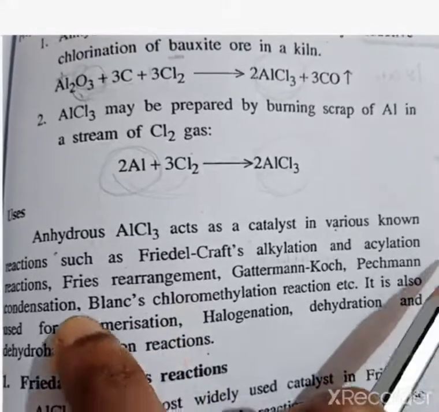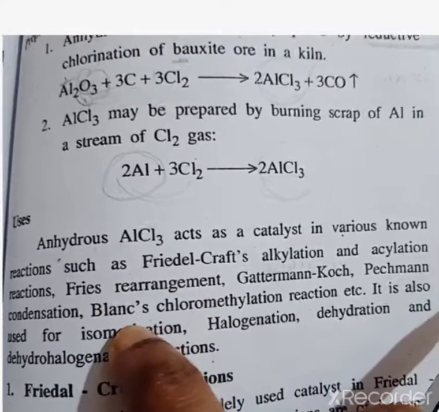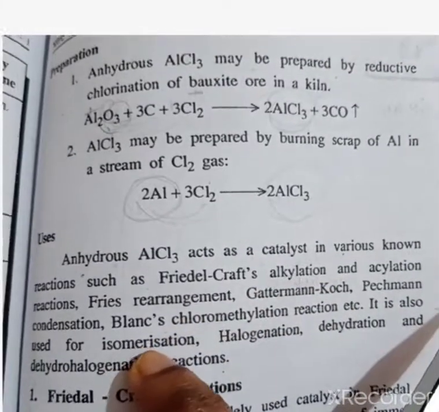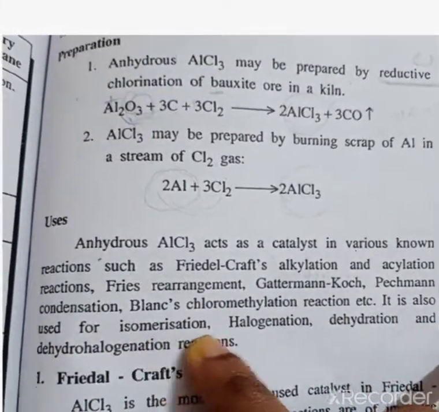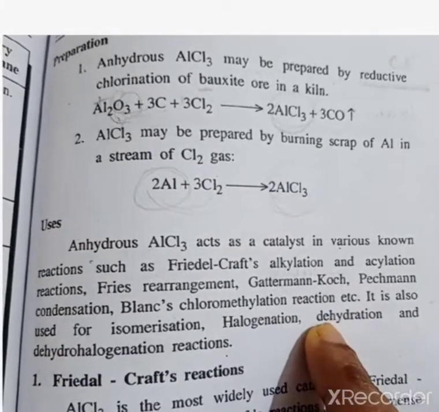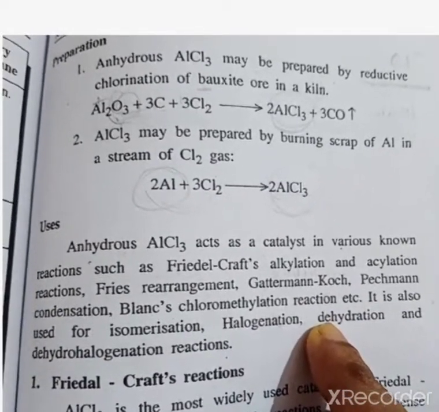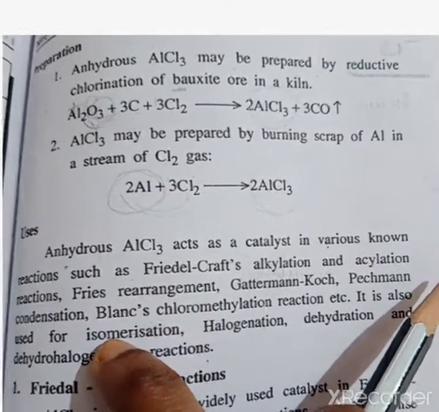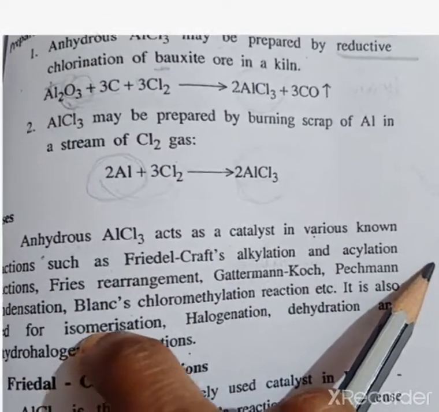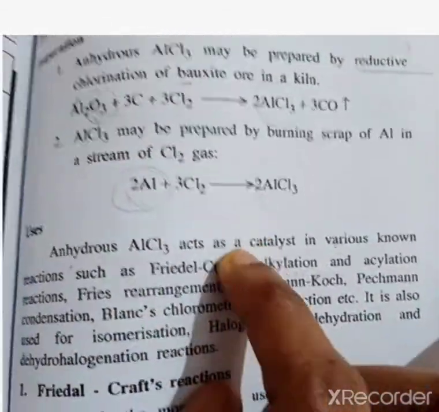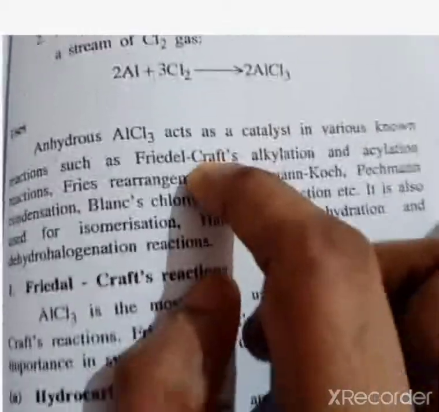Okay, it is also used for isomerization, because it contains branched chain molecules. It is used for isomerization and also halogenation, like chlorine and bromine, and also dehydration. Dehydration means elimination of water molecules, and dehydrohalogenation means elimination of halogen compounds and hydrogen. So these are the uses of AlCl3.